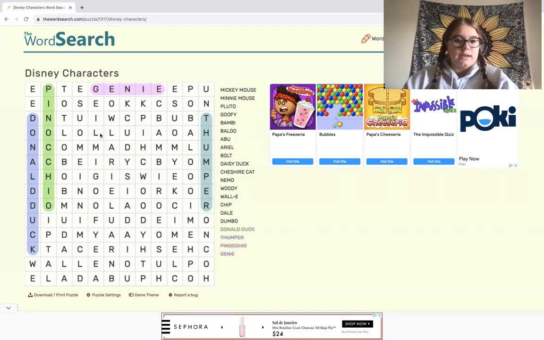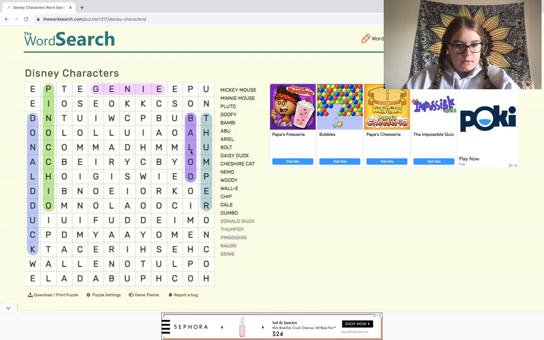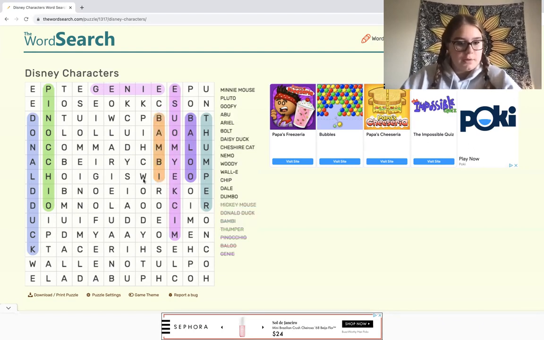So we'll start looking next to them. We'll start here at Thumper. Here's Baloo. What else do we see? Here's Mouse backwards, and so here's Mickey Mouse. And right next to that is Bambi. And we have Woody starting right here. So that's a lot in a row.